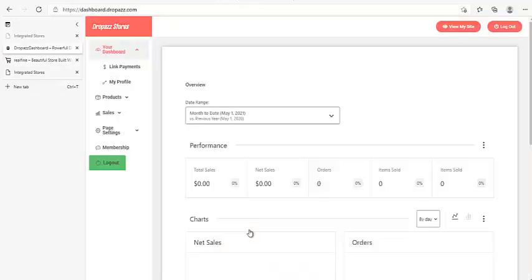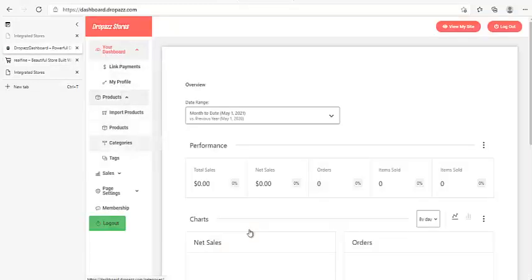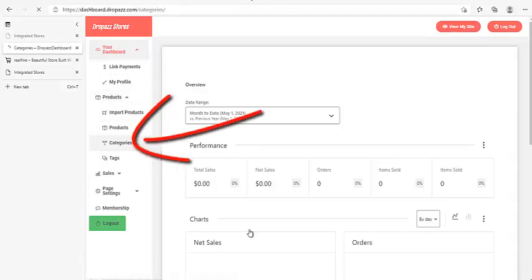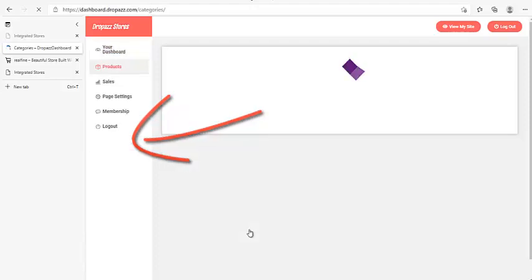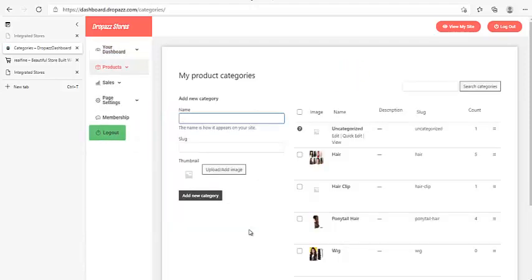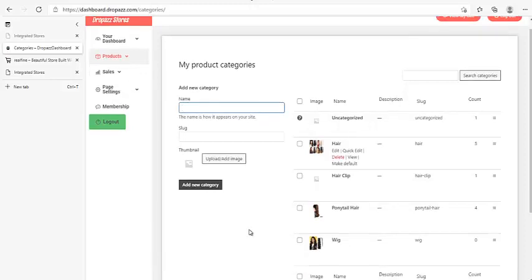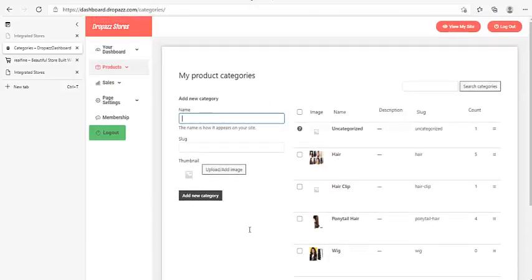The very first thing we have to do: click on products, click categories, to add the category of product you want to import this time. What kind of product do you want to import this time? I said I want to import shoes. Okay, add the category. You can see here as it's loaded, very simple. Add category. Let's call it shoe. I can call it men's shoe. All right, men's shoe.